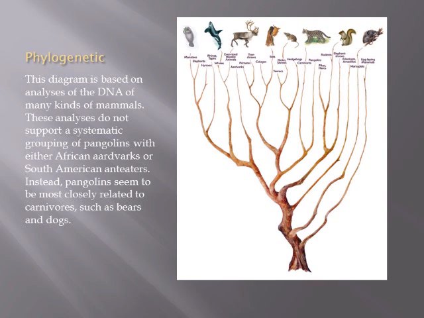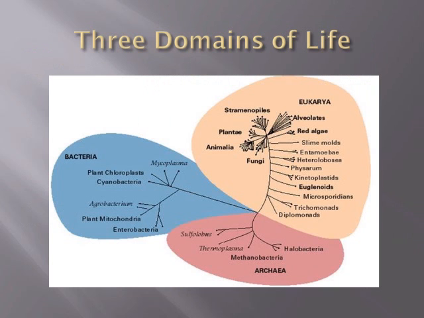Phylogenetic. This diagram is based on analysis of the DNA of many kinds of mammals. These analyses do not support a systematic grouping of pangolins within either African aardvarks or South American anteaters. Instead, pangolins seem to be most closely related to carnivores, such as bears and dogs.